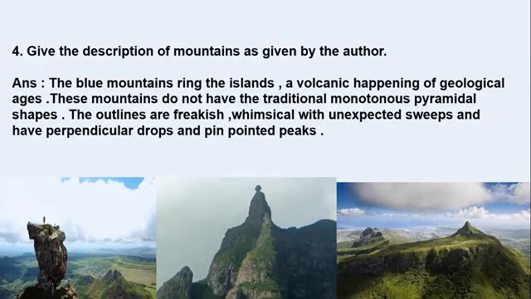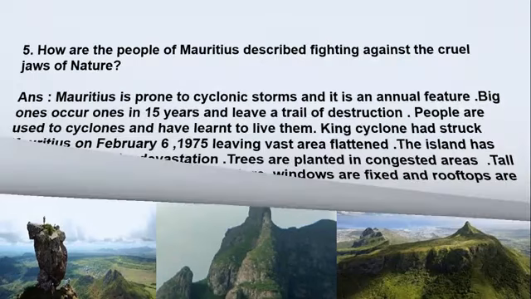So I have brought some images for you to understand it more properly. So these were the mountains, this kind of mountains were found in Mauritius. So you can write in this way as your answer. Okay, let's go on to the next question.